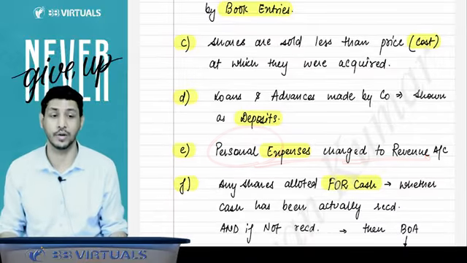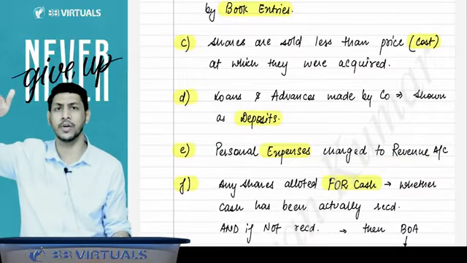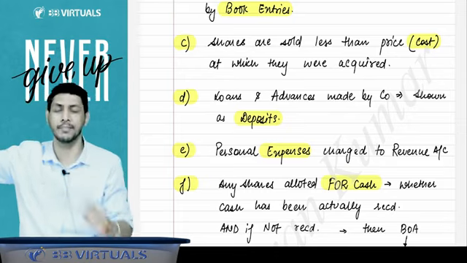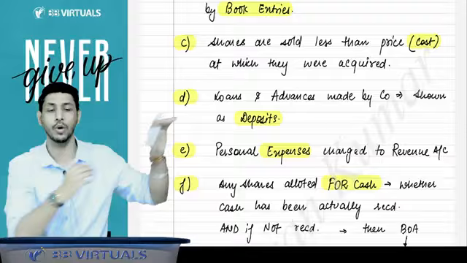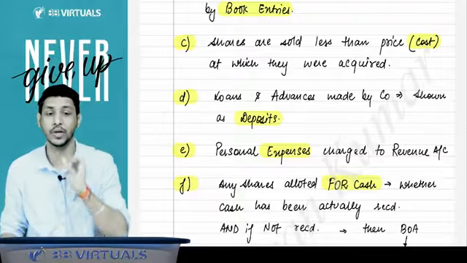Personal expenses are charged to revenue account. A director is going on a honeymoon and spending some money, and those expenses are charged to the revenue account of the company. The auditor has to inquire into it.